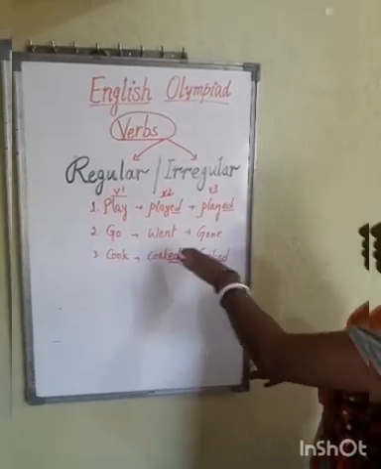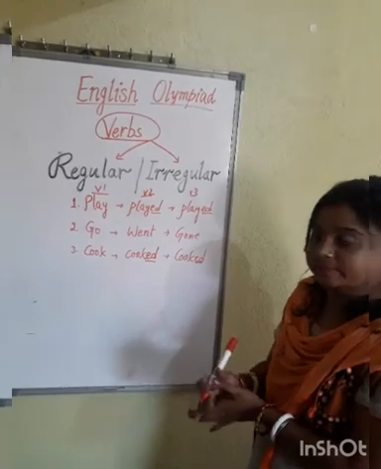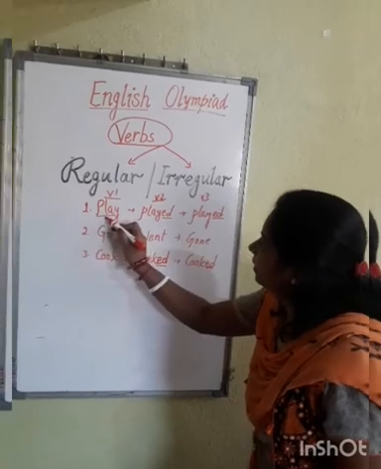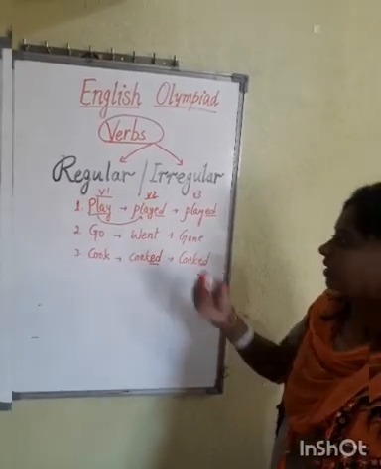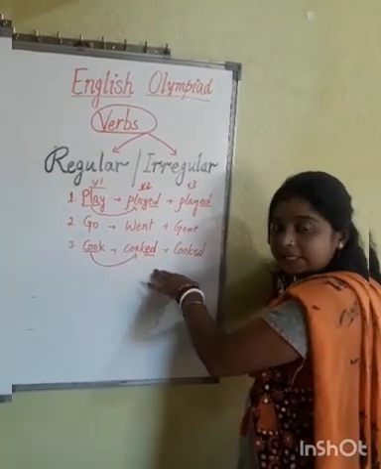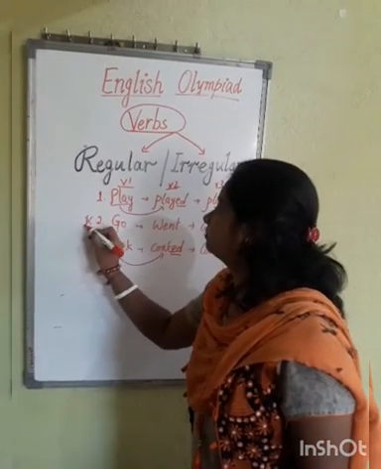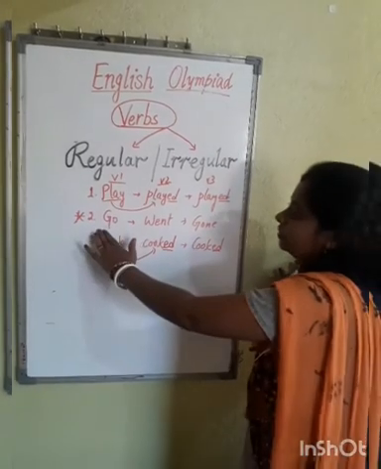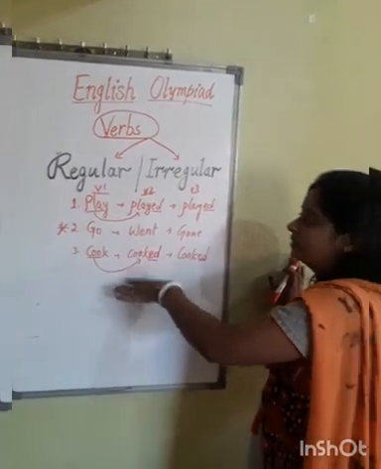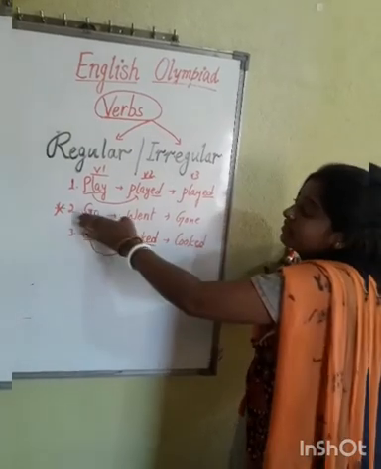But in the second one, go, went, gone, we cannot see any ed. These words are totally different from the first one. Because you see in the first one, the word play, in the same word we have added ed. Again cook, we have used the same word and then added ed along with the main word. But in question number 2, that is go, we have not used the same word here, though somehow it is used here. I'll give some more examples. So go, went, gone, these are different words. This is not matching with the first one.